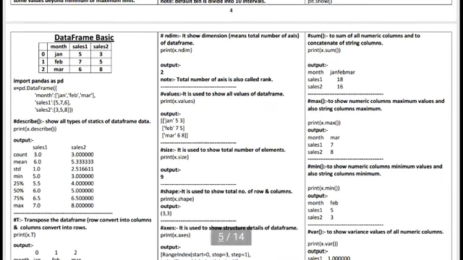Hello students, today I am discussing a new topic and our new chapter, DataFrame and Series. Hope you understand the concept of NumPy very well. The NumPy chapter is our foundation to understand the DataFrame and Series concept. As you already know, when we use NumPy, we write import numpy as np.